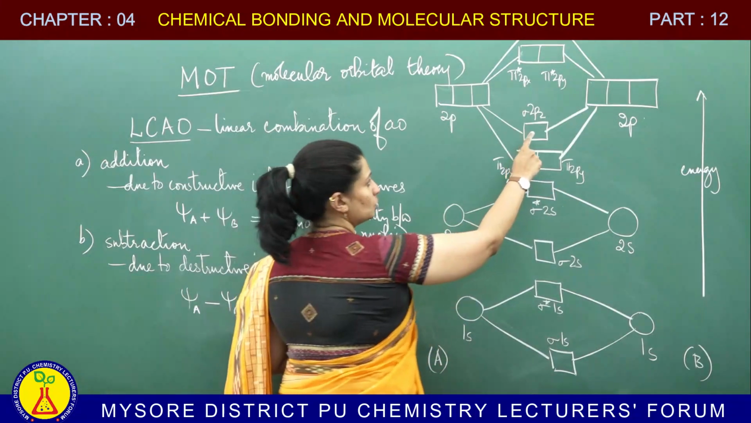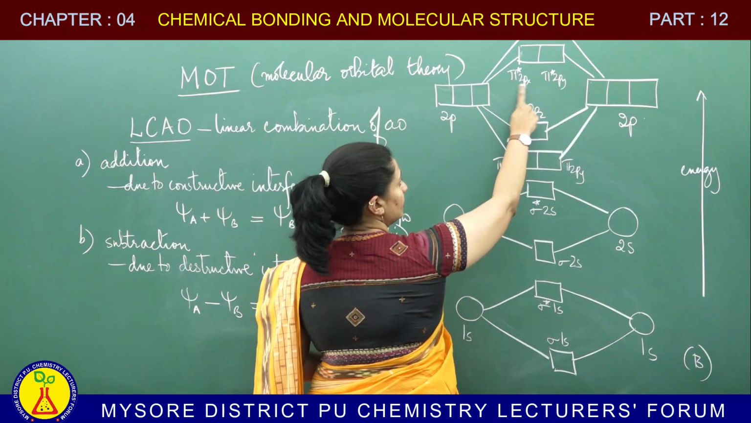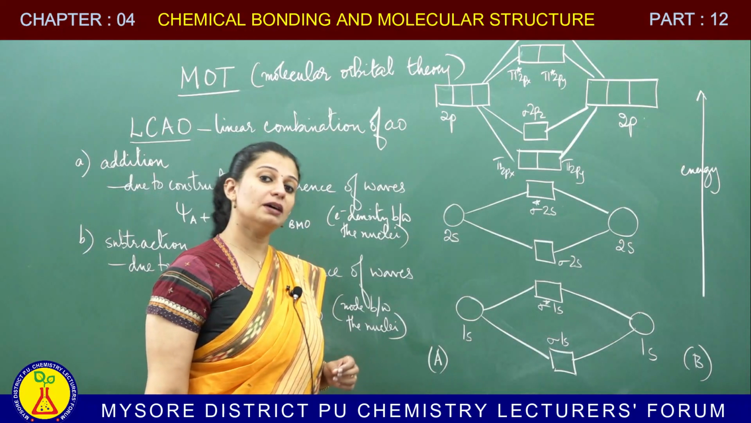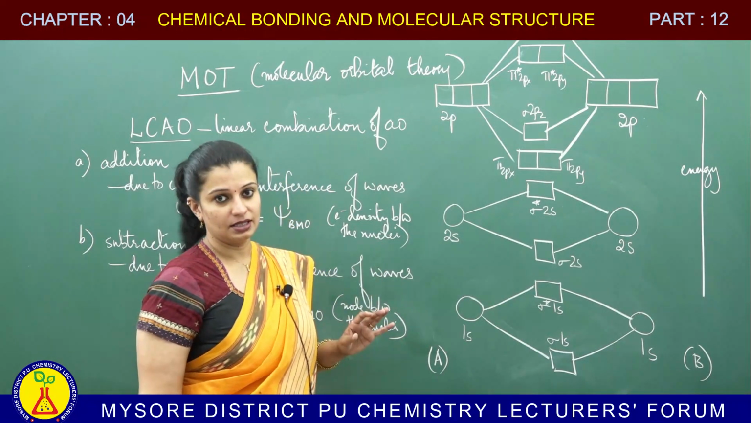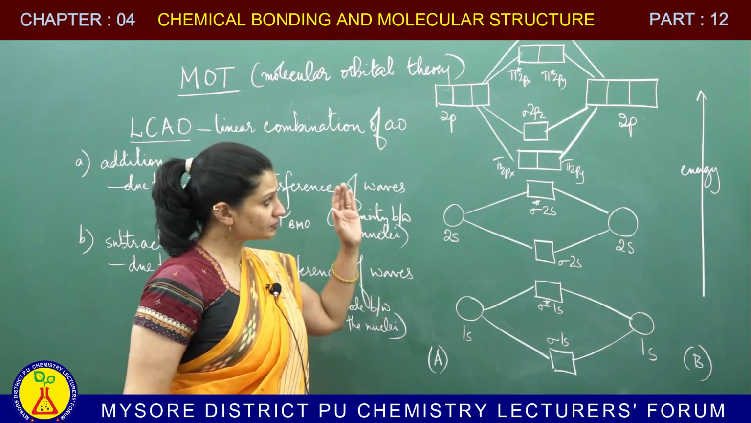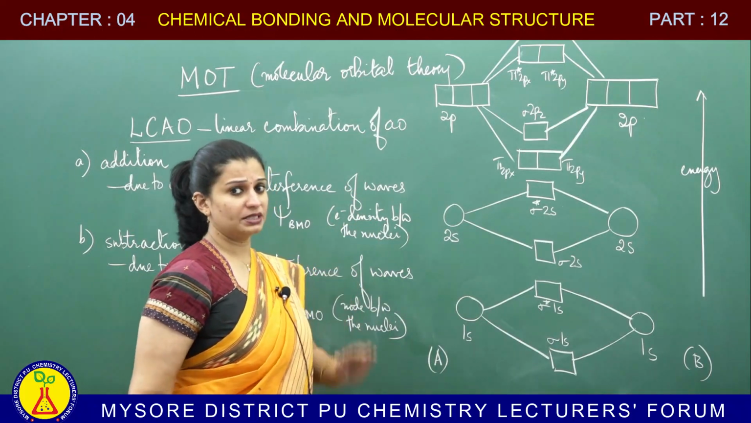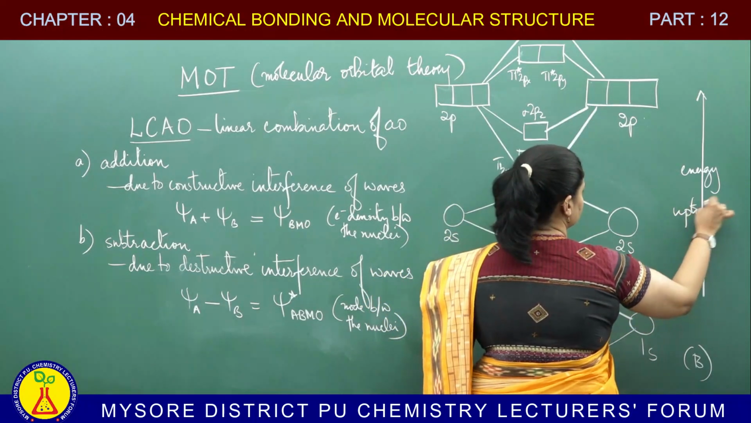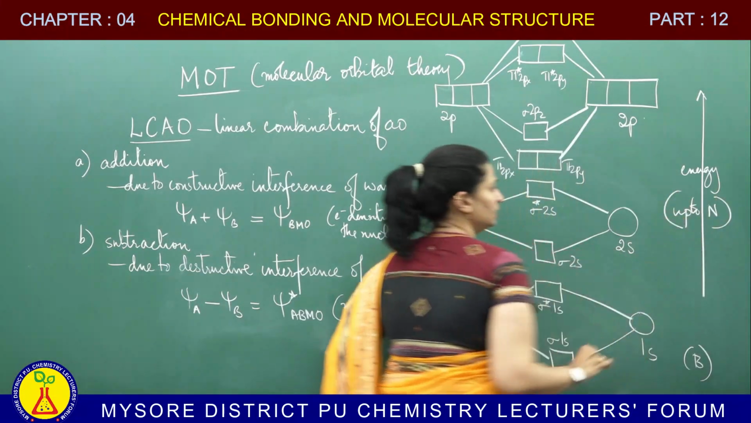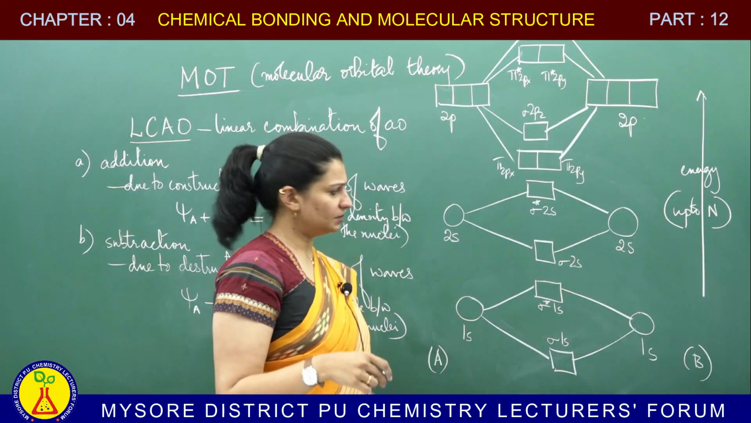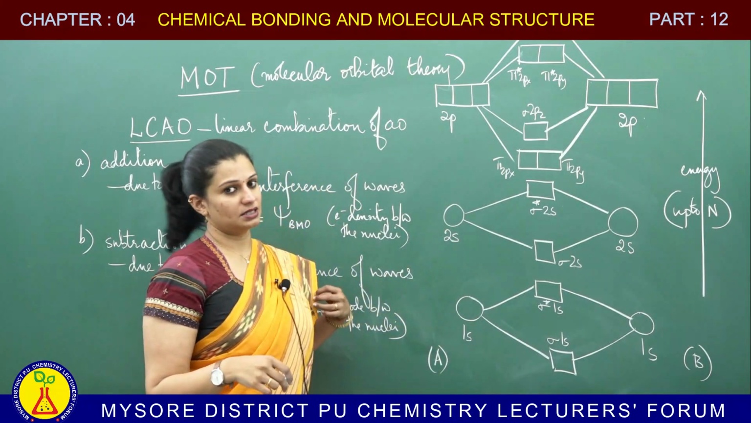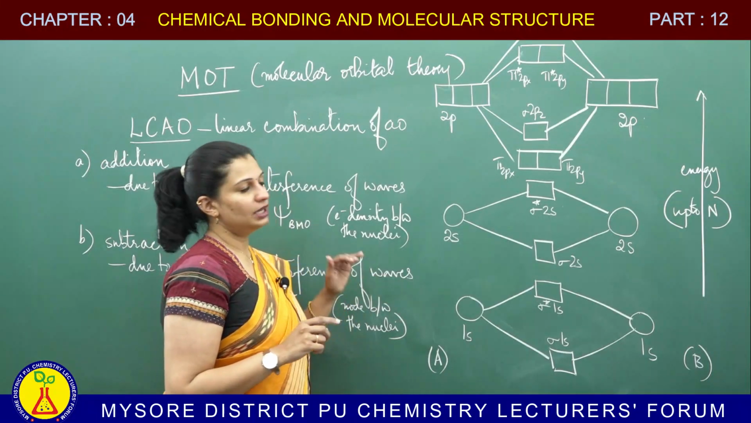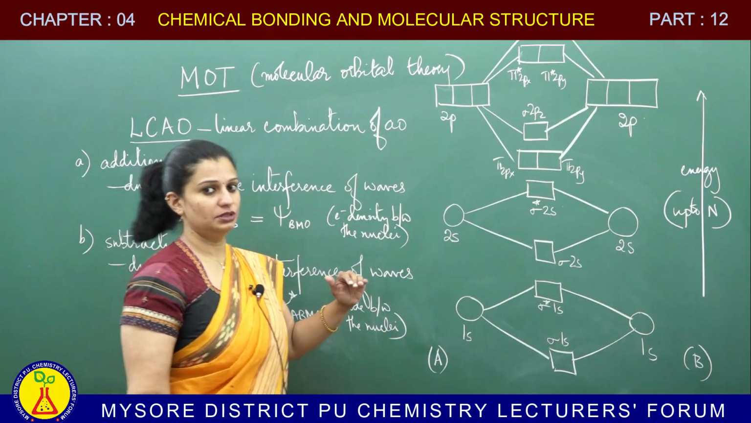So, this is sigma 2pz, this is pi star 2px, pi star 2py, and the last, the highest energy, is the sigma star 2pz. This is your molecular orbital diagram up to nitrogen. Okay, I shall indicate what happens beyond that, but for now remember this is the molecular orbital energy diagram up to atomic number 7, that means up to nitrogen.